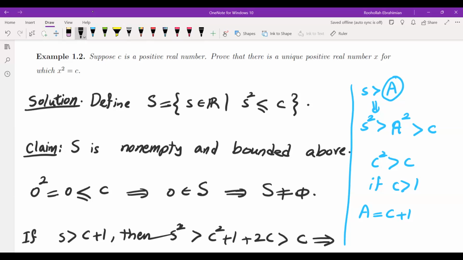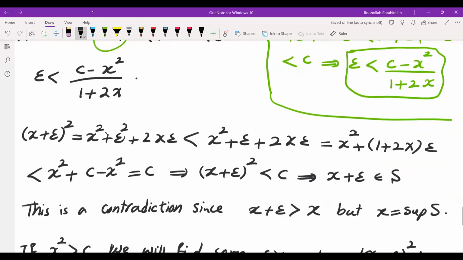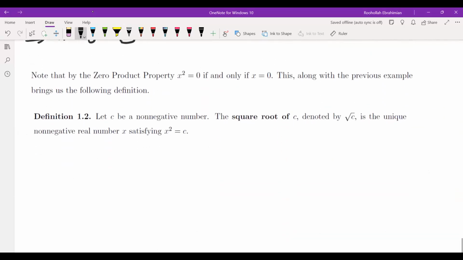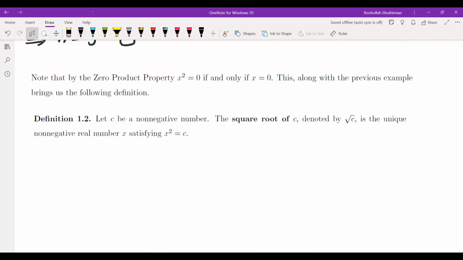But here c was a positive real number. Now, if you have c equal to 0, then there is a unique number that when you square it, you get 0. And that's just 0. 0 squared is 0 and nothing else squared is 0 because of the zero product property, which follows from the field axioms. So if you put these together, we can state this definition.